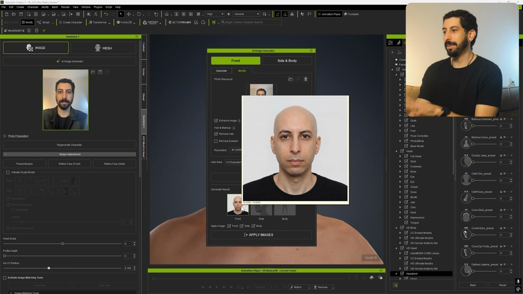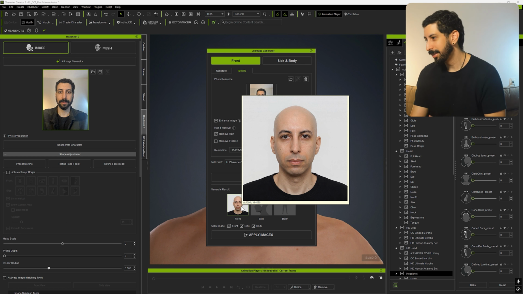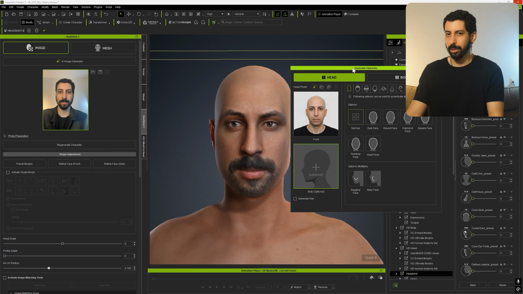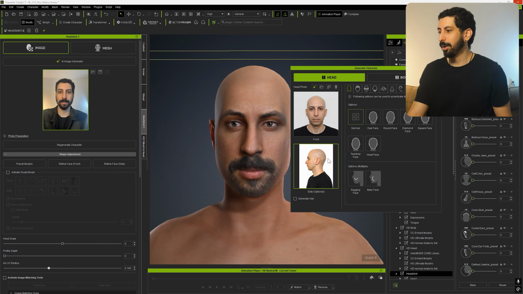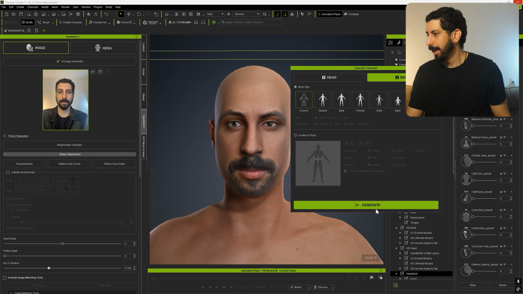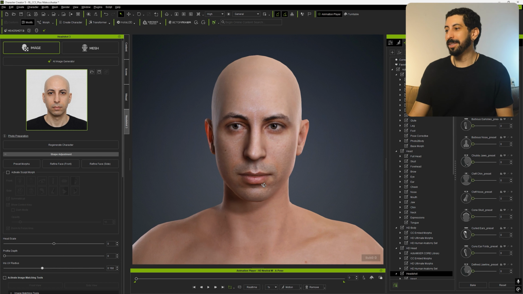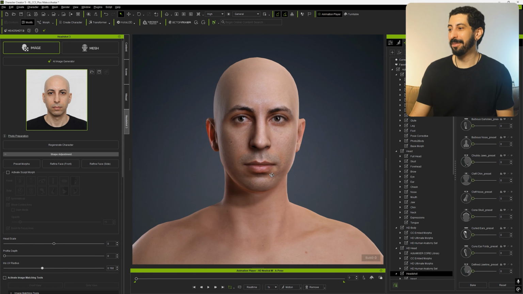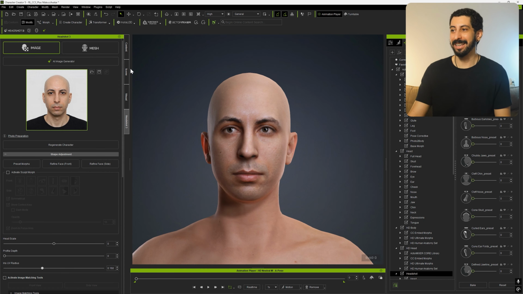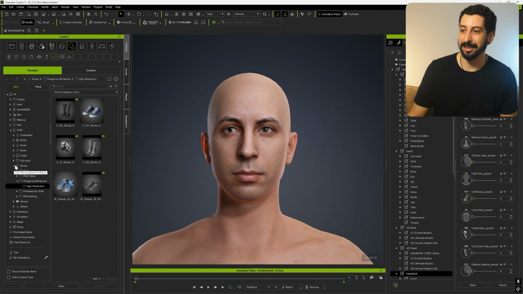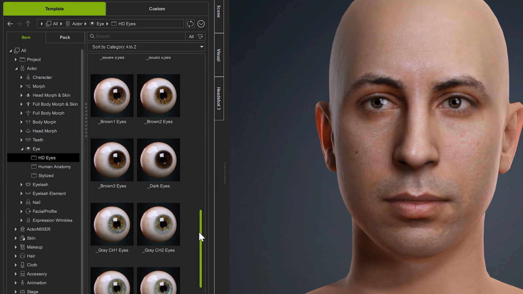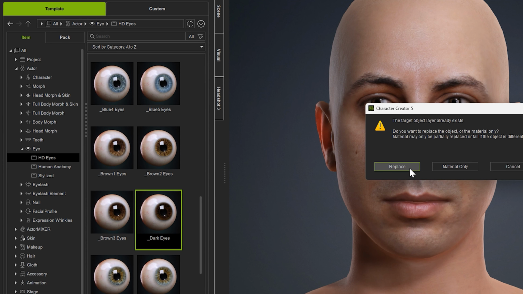This right here was the image it generated. And so, guys, this is me without a beard. It's really cool that you can generate and enhance the image right in here. So I also took a side profile image of myself, and then I'll generate it. And this was the new result. Here the fun is already starting to get more interesting, right? What can we do from here? Go here to content. And now I go to actor. Eye. Dark eyes. Replace.